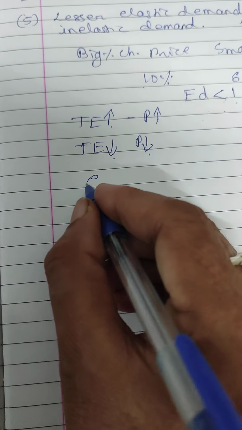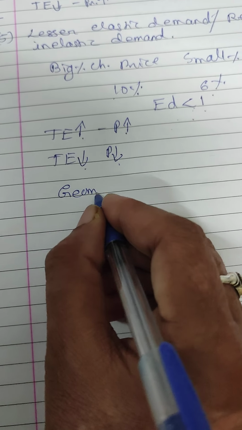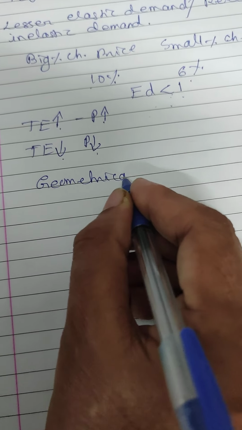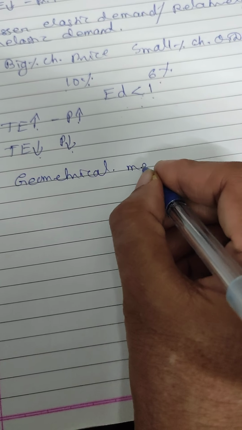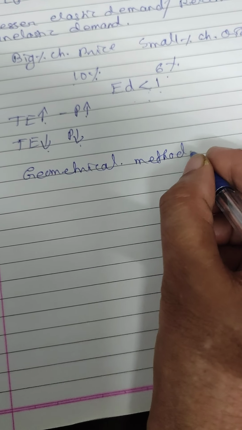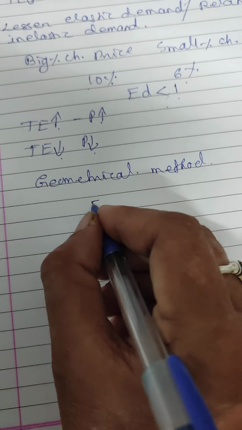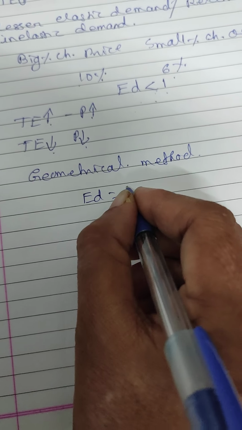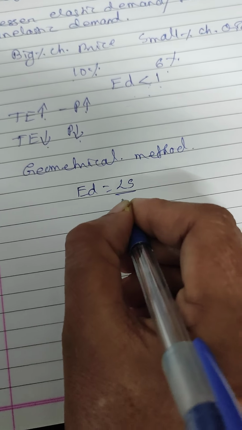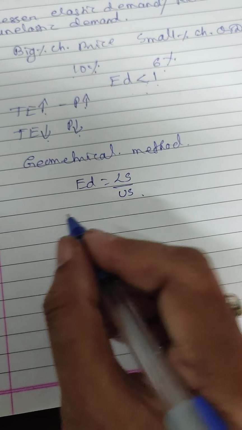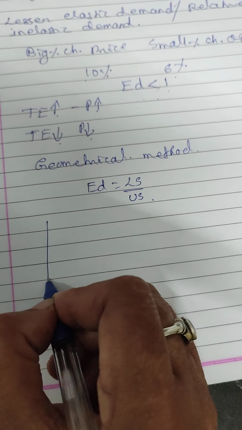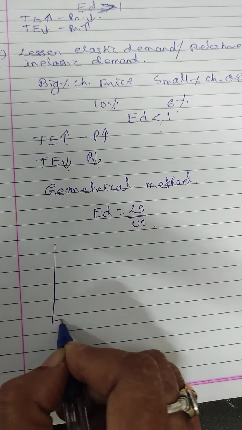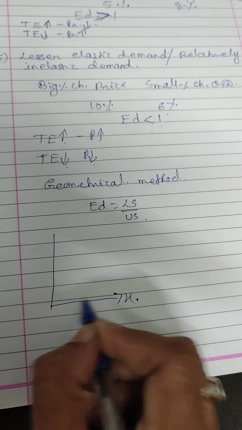Then the geometrical method. I explained how the elasticity of demand is measured. That is, the elasticity of demand is equal to lower segment divided by upper segment. So the demand curve will be drawn, a straight line.